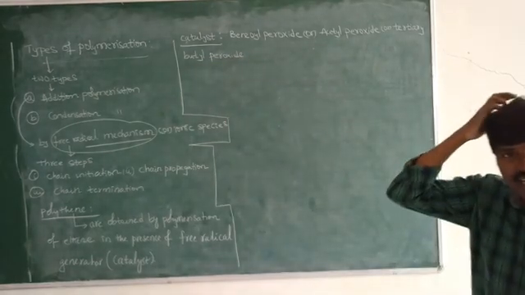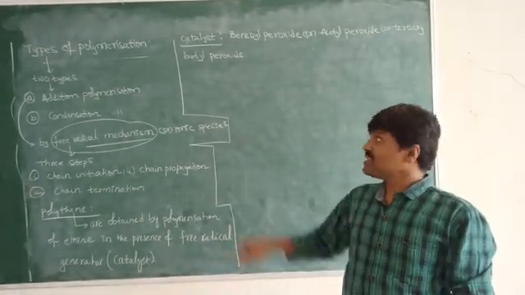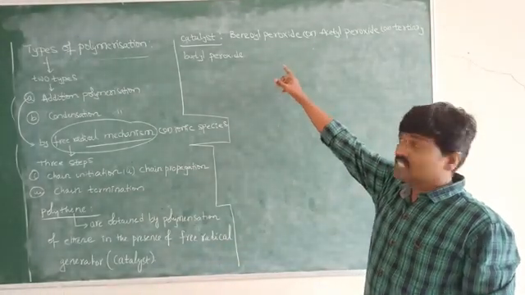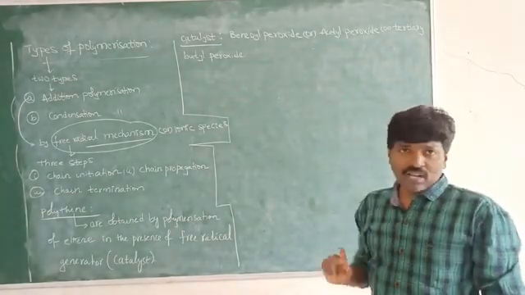Okay, the reaction is carried out in the presence of the catalyst. Which type of catalyst is used here means it may be the benzoyl peroxide, or it may be the acetyl peroxide, or it may be the butyl peroxide.